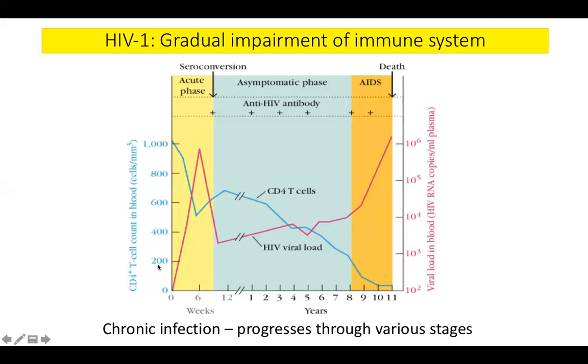So this is the critical threshold, that is 200 cells per mm cube. Normally we have around 1000 CD4 T cells or more than 1000. See, we have lymphocytes around 30% of the total WBC count, right? Total leukocyte count maybe, let's say 5000 or 4000.